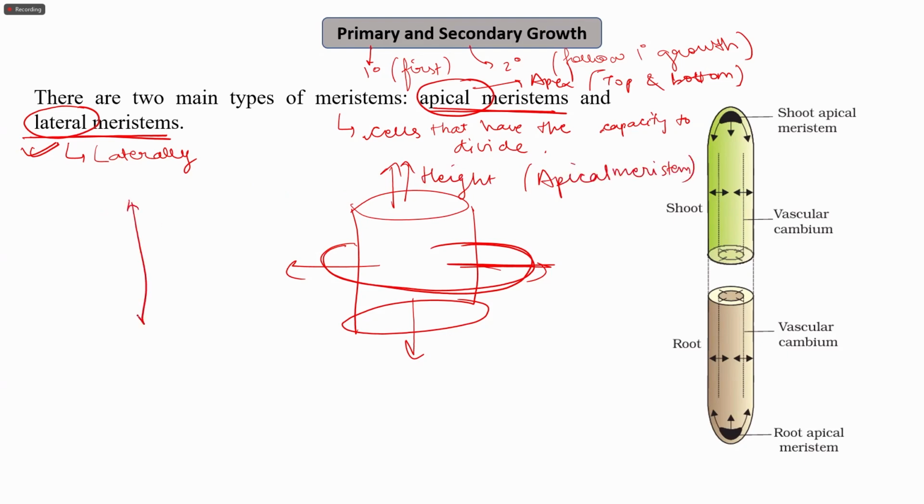So if there is a growth in this direction, it is the apical meristem. And if there is an increase in the girth or the width of the plant, then this is because of the lateral meristem. So height is because of the apical meristem. The lateral growth is because of the lateral meristem, right?